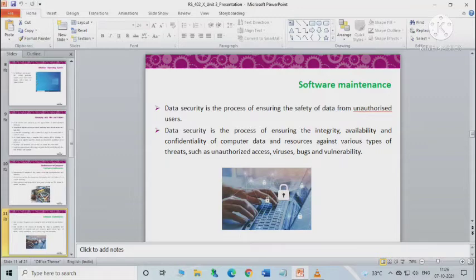So we can say that data security is essential in software maintenance, as it is the process of ensuring integrity, availability and confidentiality of computer data and resources against various types of threats, such as unauthorized access, viruses and bugs. Computers and data have become the lifeline of any organization. So if something goes wrong with computers or the data, everything comes to a standstill, causing a loss of several hours of hard work